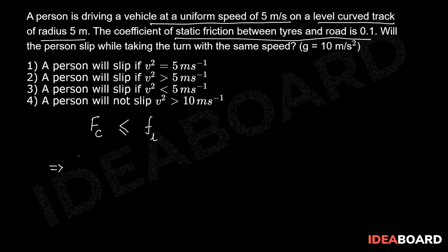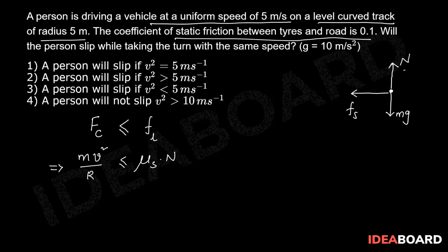Centripetal force is written as mv square upon radius of curvature, less than or equal to limiting friction, which is written as mu s times the normal reaction force. So when you draw the free body diagram of the car, its weight acts vertically downwards, the normal force given by the road acts vertically upwards, and the static friction acts towards the center of the curvature. So from the FBD it is clear that normal reaction force is equal to mg.